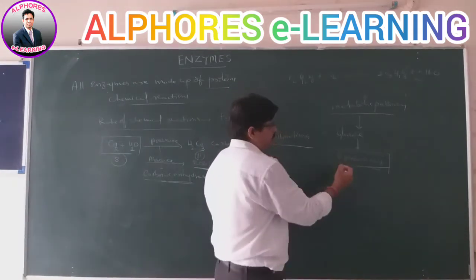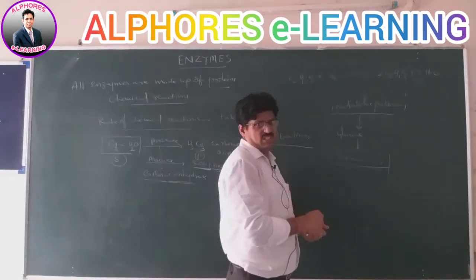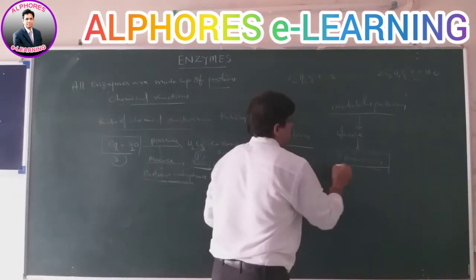By one little metabolic reaction, they may change into a different form.